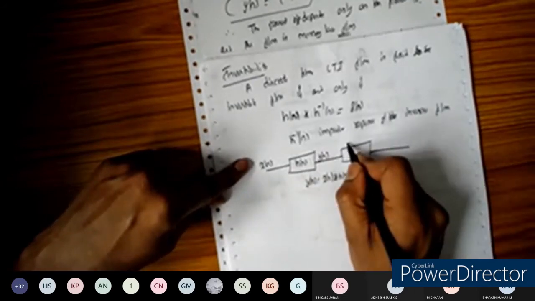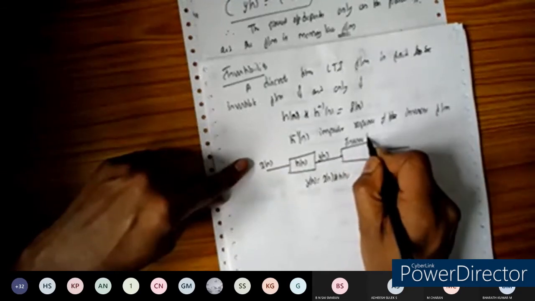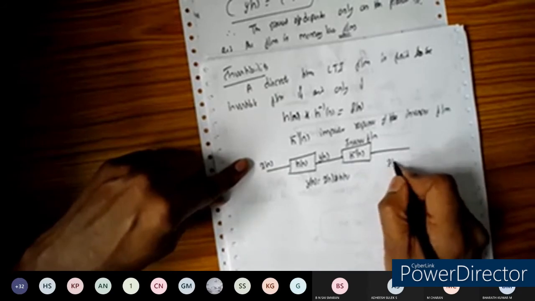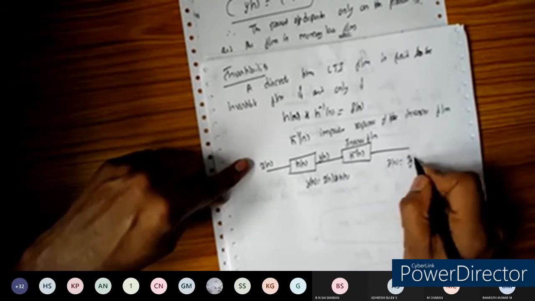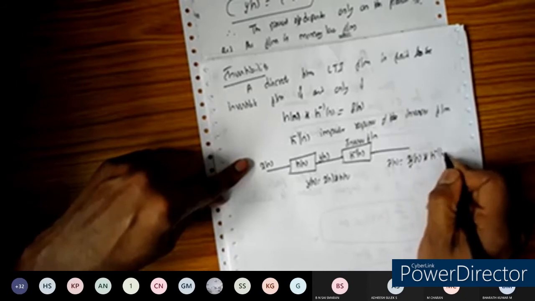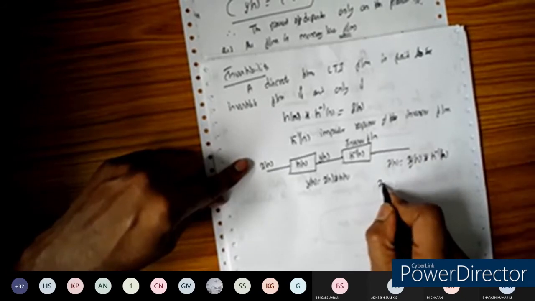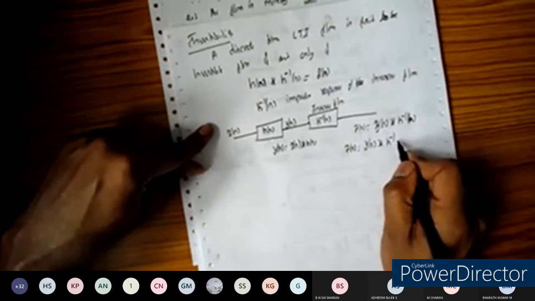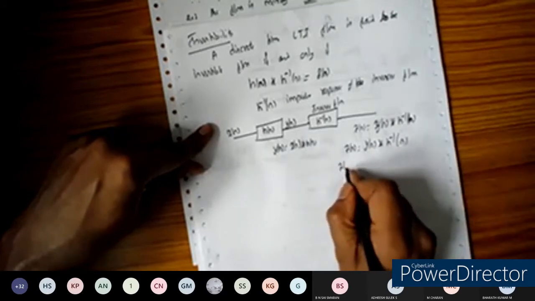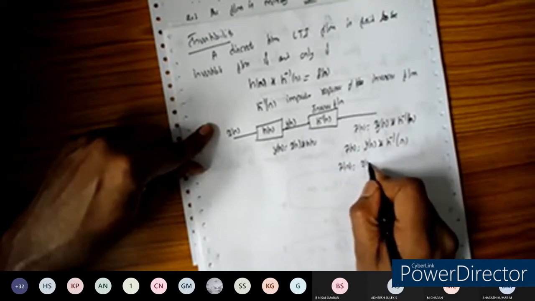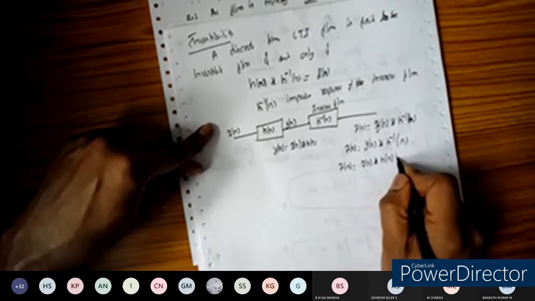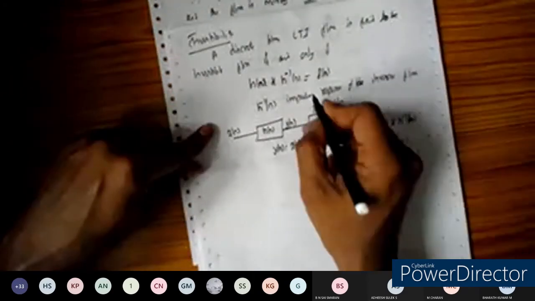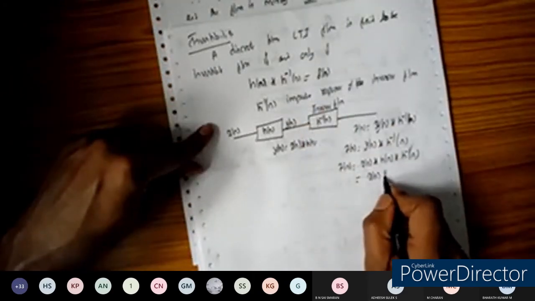Now this is the inverse system, having the impulse response h inverse of n. The output is z of n, so z of n is equal to y of n convolved with h inverse of n. Substituting for y of n, it is x of n convolved with h of n convolved with h inverse of n. We know h of n convolved with h inverse of n is delta of n.